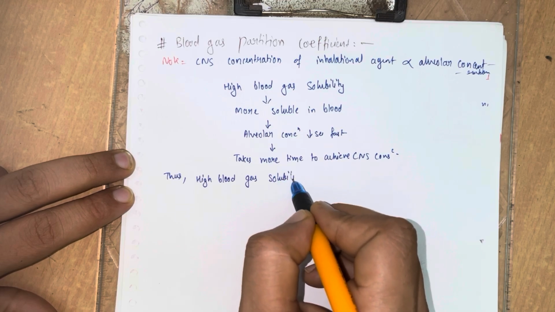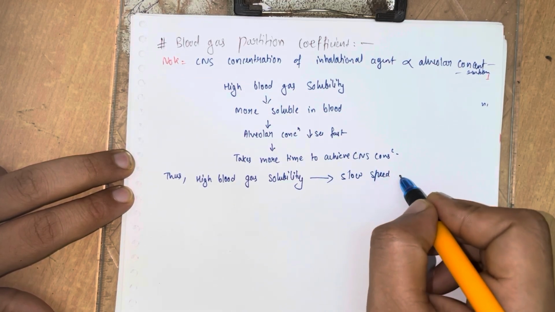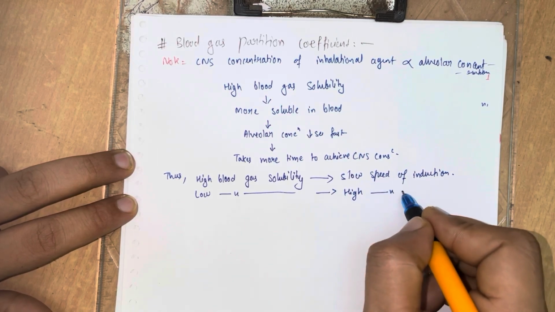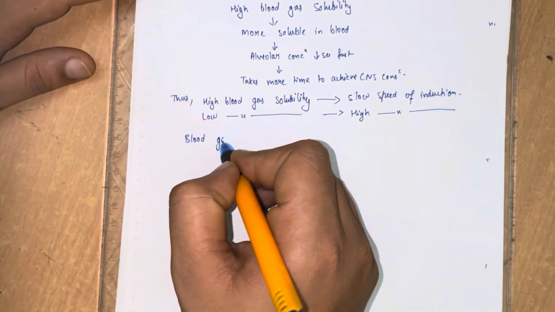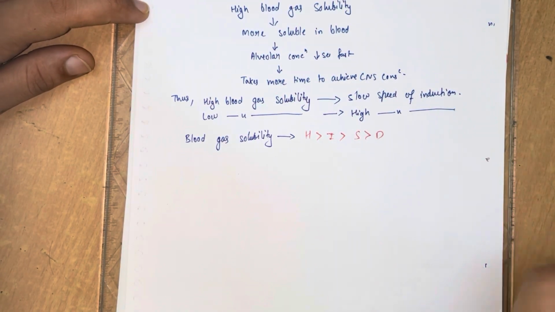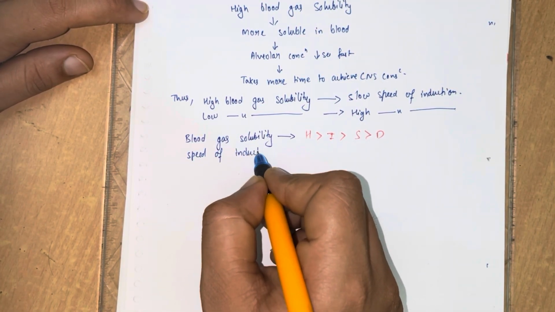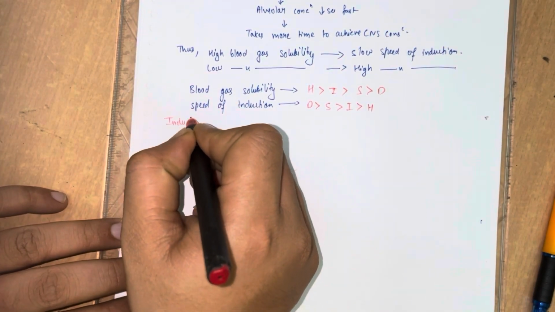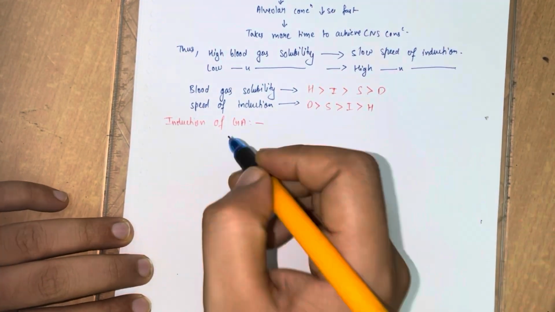Thus high blood gas solubility means a slow speed of induction, and low blood gas solubility means a high speed of induction. Blood gas solubility is maximum in halothane and decreases further, and the speed of induction is maximum in desflurane and lowest in halothane.